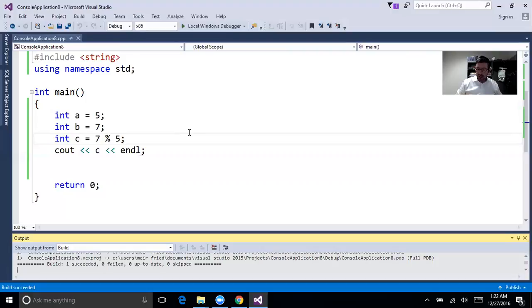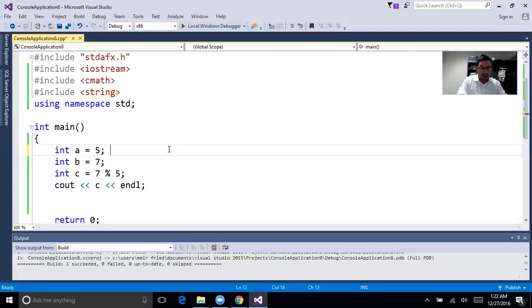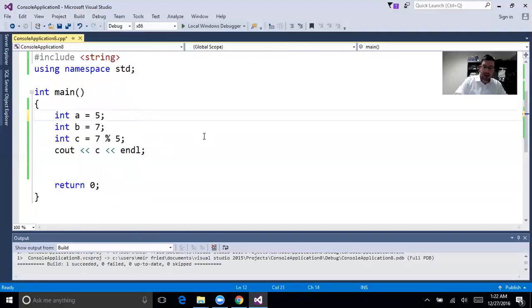So that's our introduction to C++. We talked about data types, which is the type of thing that's stored there. We did a little bit of math. We assured ourselves that we could put in comments wherever we like. I could put a comment right here. Tab. I never remember which direction these are in. Here's a comment: I assign 5 to A. Comments don't need any semicolon, everything else does. But that's a comment explaining my code, and you put comments in to explain your code wherever you can, because that way when you look at it later, you know what's going on.